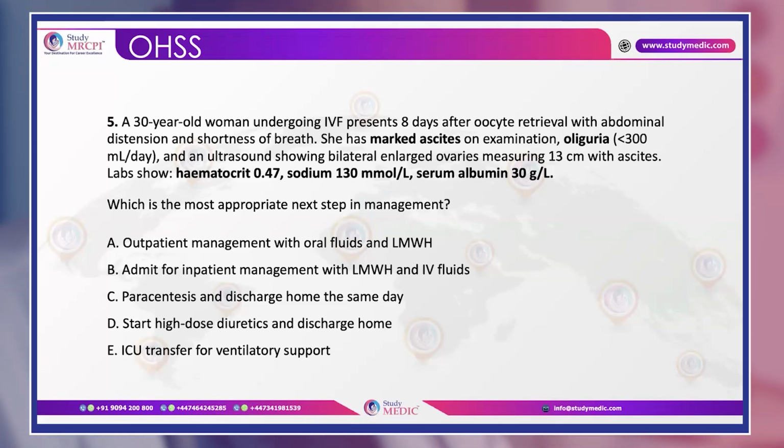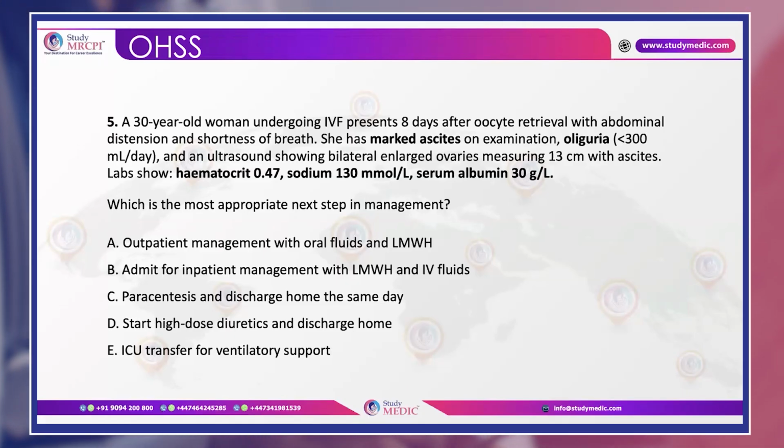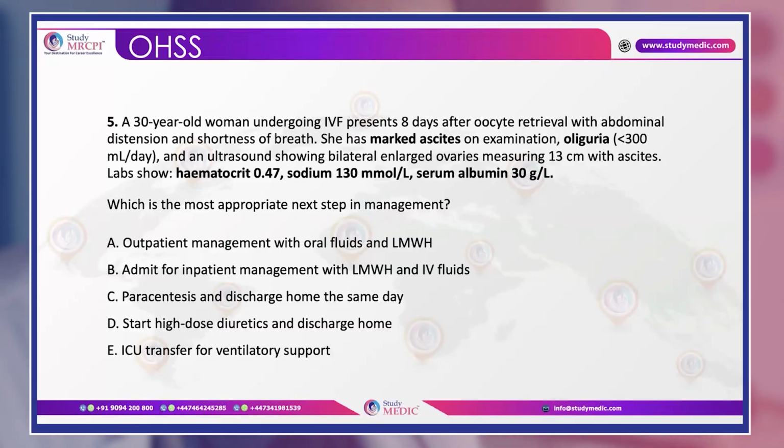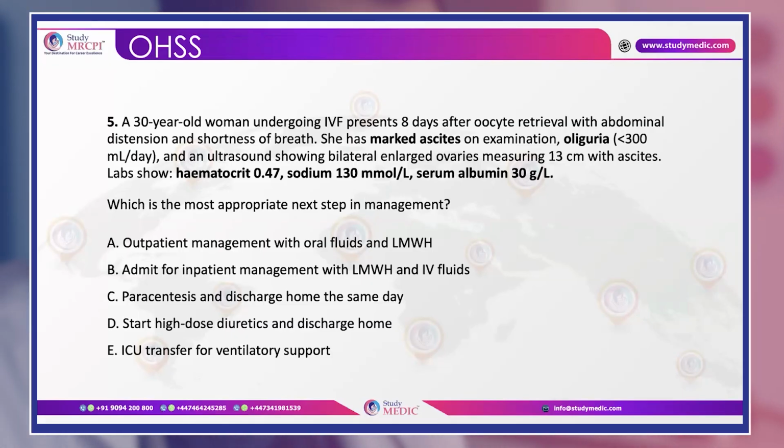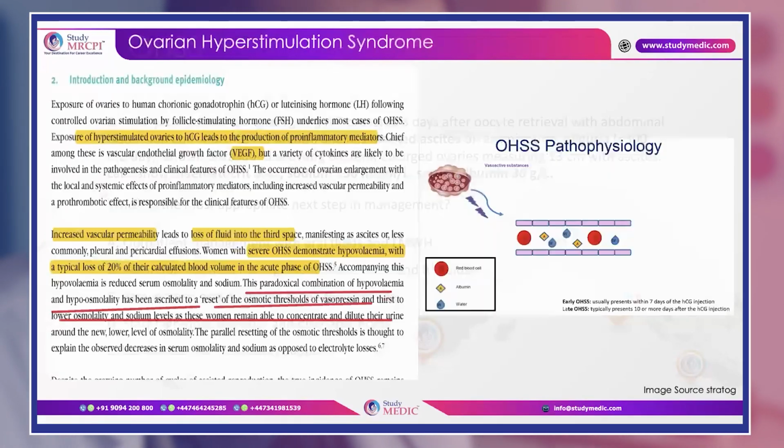She has marked ascites and she's 30 years old, presenting after 8 days. So what is the most appropriate next step in management? For this, you have to categorize according to the RCOG classification which category of OHSS this is. So I will do a brief recap of OHSS for this.